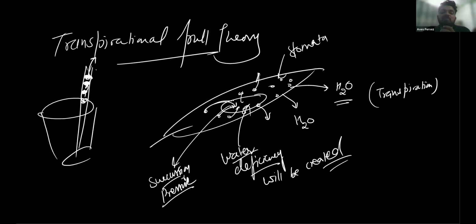This water will reach this region. Now this region will demand more water from this one, and this region will demand more water from the twigs. Twigs demand more water from the stems, and stem demands more water from the root. So this process helps in the upliftment of water in higher plants generally. Okay, got it? So we can write it.